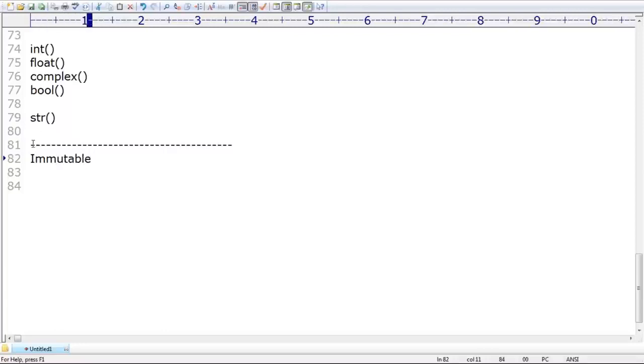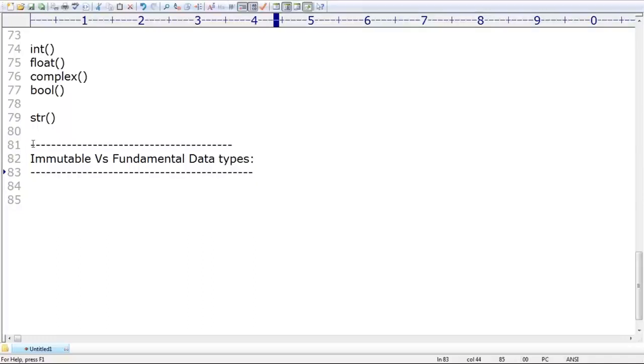Sir, the people who are coming from a Java background can understand very easily what the word immutable means. The word immutable will become very easy for you people, right? Sir, immutable versus fundamental data types. Remember this one. All fundamental data types are immutable. Remember that, sir. All fundamental data types are immutable.